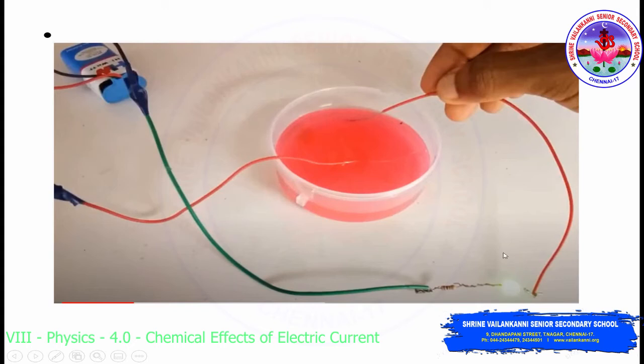So if the bulb glows, you can come to a conclusion that lemon juice or vinegar, this kind of liquid, conducts electricity. Yes, if the bulb does not glow, you can come to a conclusion that the liquid does not conduct electricity. Even in certain liquids, certain liquids will allow the electric current to pass through it, and certain liquids will not allow the electric current to pass through it.